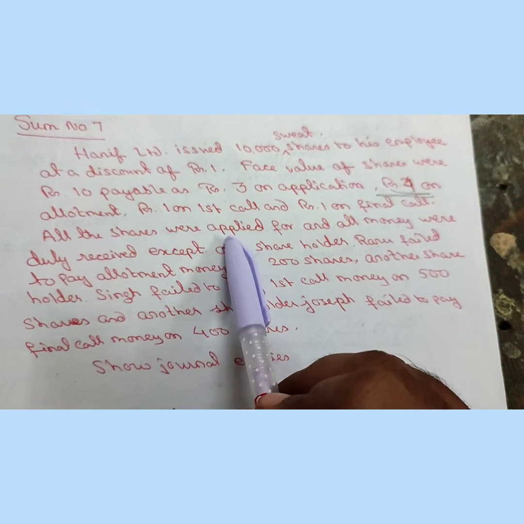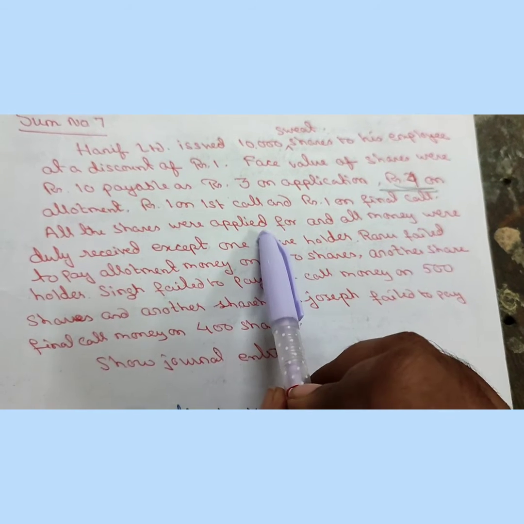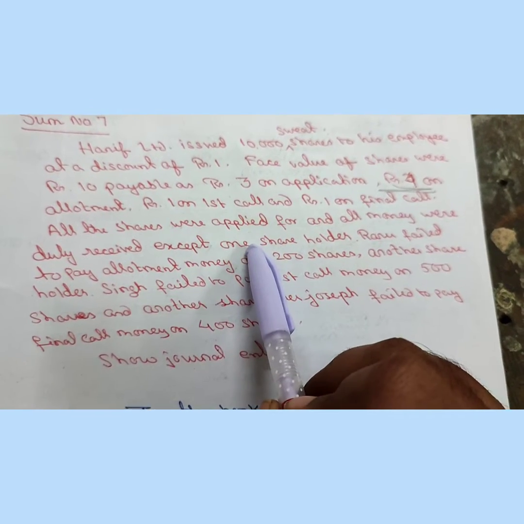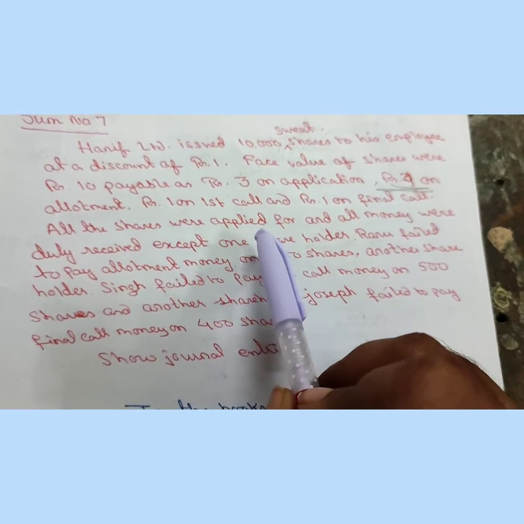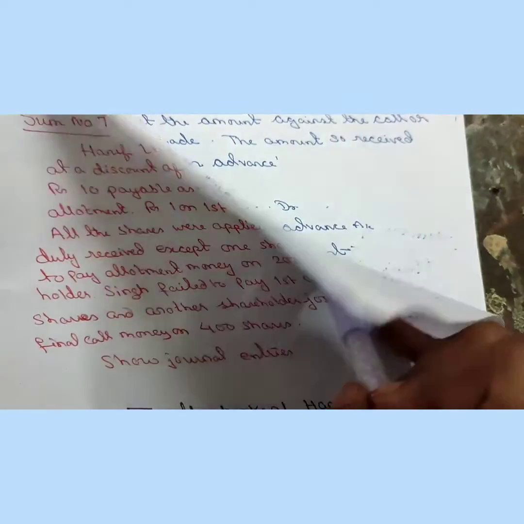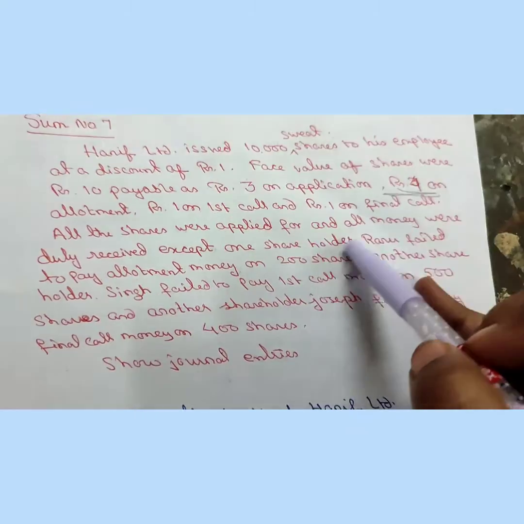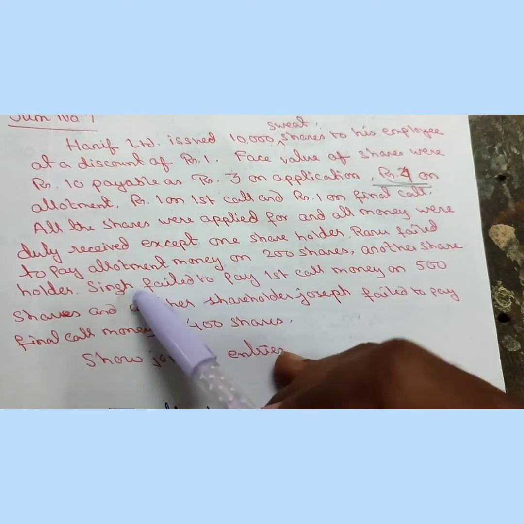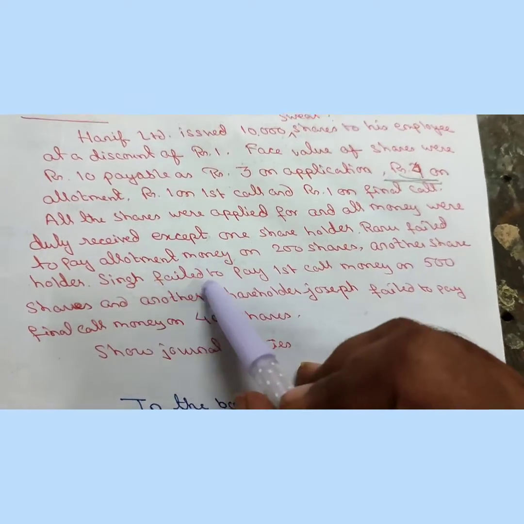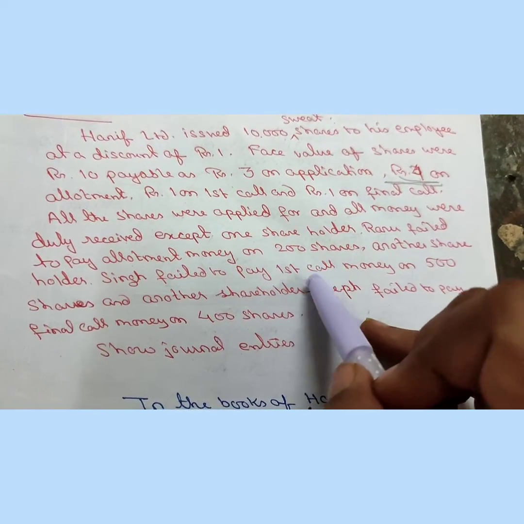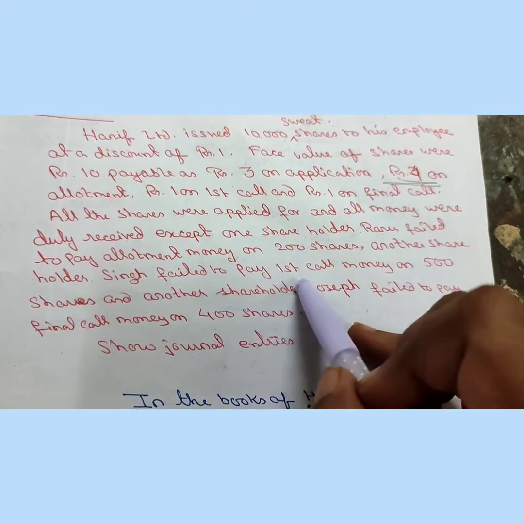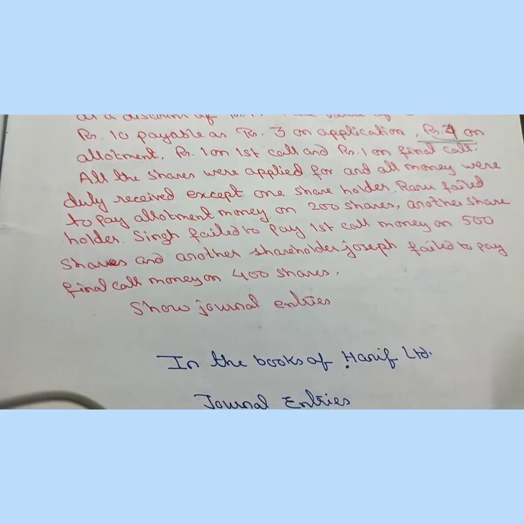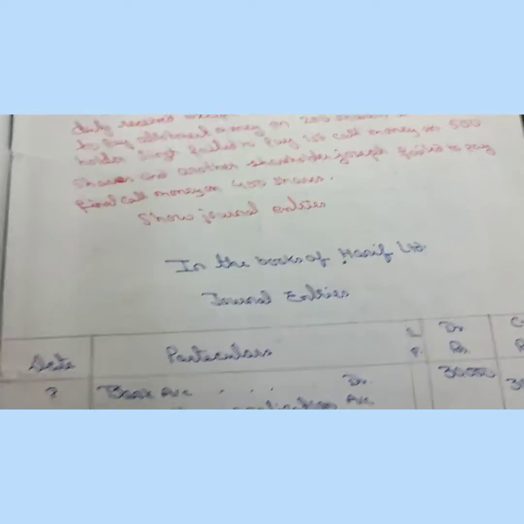Now Ranu has not paid allotment money, and we have to assume accordingly she will not pay first call and final call money. And after Ranu, there is another holder, that is Singh. Singh failed to pay the first call money. We have to assume that Singh has not paid first call and final call money. Show journal entries. Here it is only journal entries.